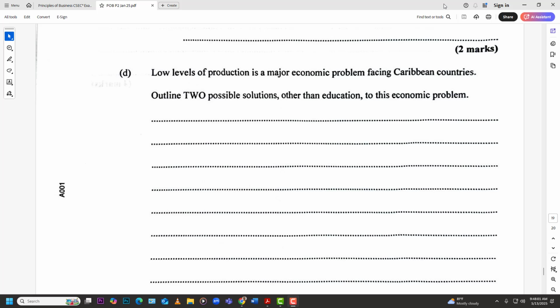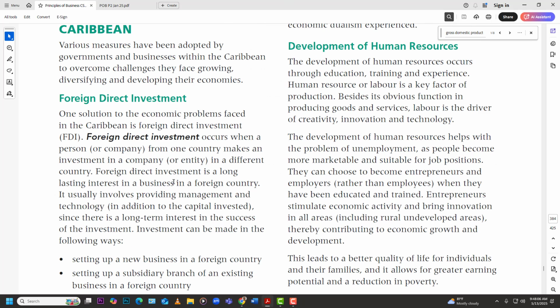Next one, outside of education, FDI, foreign direct investment, where you allow foreign entities to invest in the country, come in, set up certain businesses that locals would not have access to, and then they will be able to bring their skills, expertise to the country, and then help us to develop further and increase our production, right? So that can raise the level of productivity within the country. So that's two. So FDI, foreign direct investment, and then we have the first one, technology.